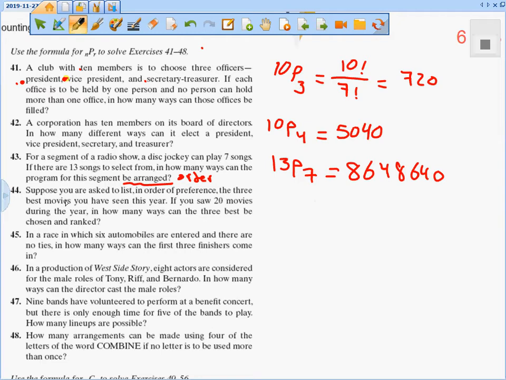Now, suppose you are asked to list in order of preference the 3 best movies you have seen this year.